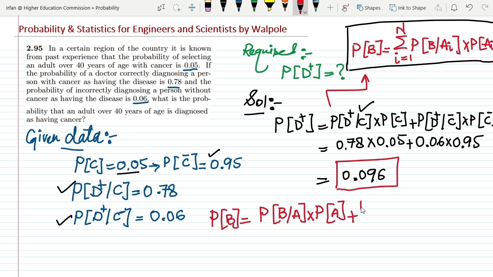Similarly, if this event B is dependent upon another event C, we have to multiply with it the probability of it as well, until I get all the dependencies upon which this probability of B is dependent. Okay, so that is basically the solution of question 2.95.